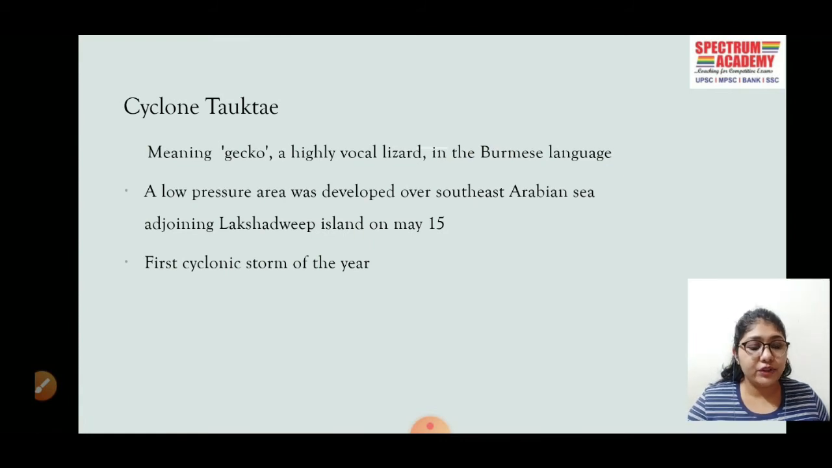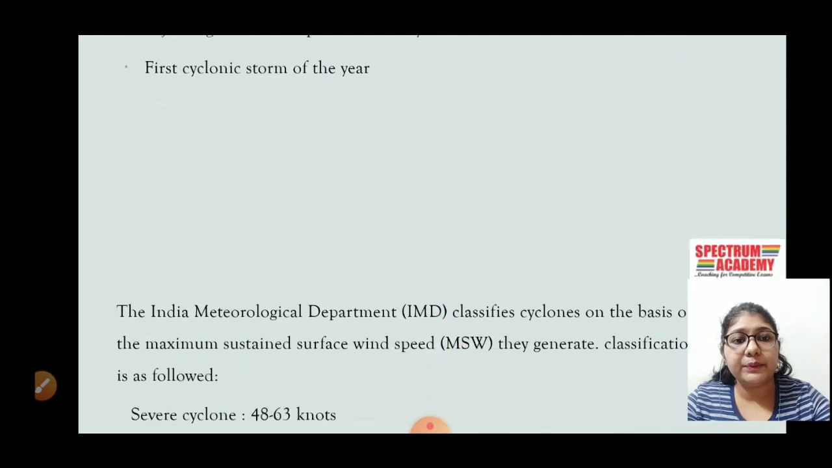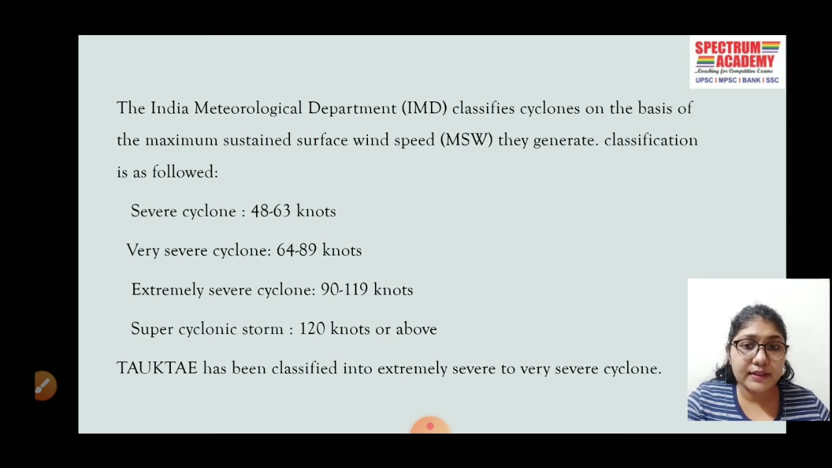Now, let's move into Cyclone Tauktae. Yes, Cyclone Tauktae means gecko in the Burmese language, right? A low pressure area was seen developing on the 15th of May in the Southeast Arabian Sea adjoining the Lakshadweep islands. And then the Indian Meteorological Department classified Cyclone Tauktae from an extremely severe cyclone to a very severe cyclone. IMD classifies the cyclone on the basis of the maximum sustained surface wind speed, that is MSW, it generates, right?